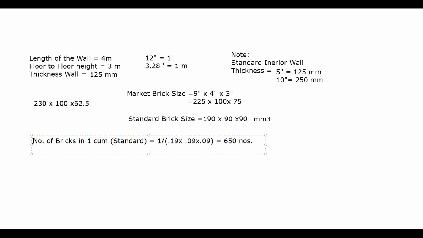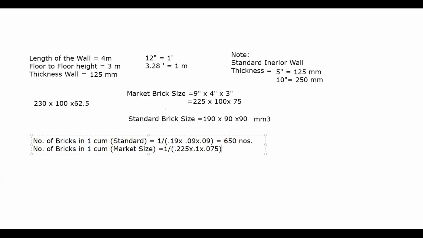Now the number of bricks as per market size, same thing, we'll just repeat. So how much will it be? I don't think I need to tell you this. It will be 1 divided by the market size 0.225 into 0.1 into 0.075.